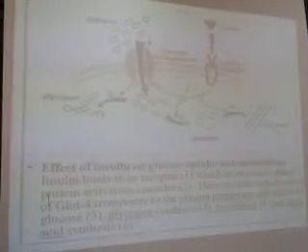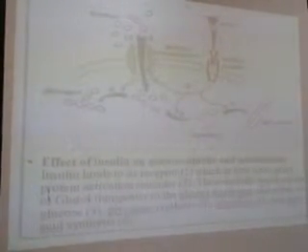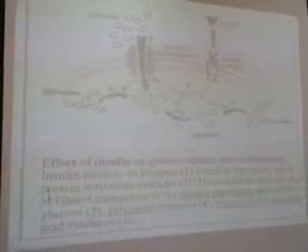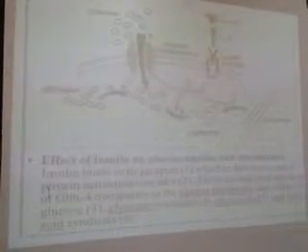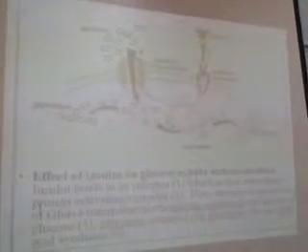The effect of insulin on glucose uptake and metabolism: insulin binds to the receptor, which in turn starts many protein activation cascades. Cascades mean a chain of reactions. The first one includes translocation of the GLUT4 transporter to the plasma membrane and influx of glucose, so that glucose is used for glycogen synthesis, glycolysis, and fatty acid synthesis. So here insulin is responsible for glucose uptake, then glycogen synthesis, and pyruvate finally gives rise to fatty acid.